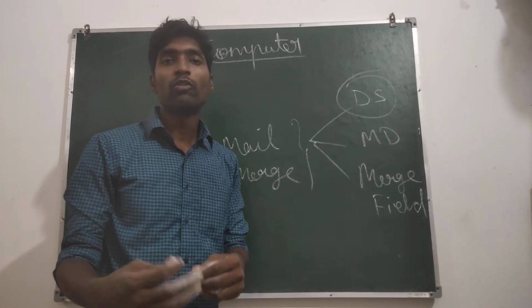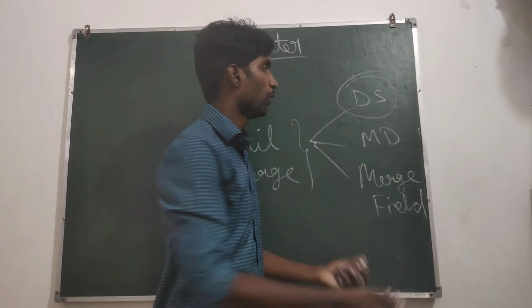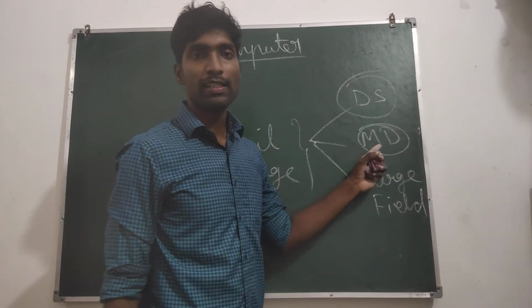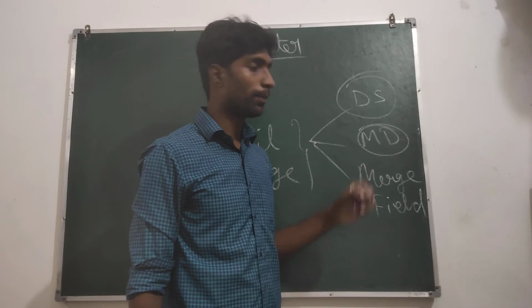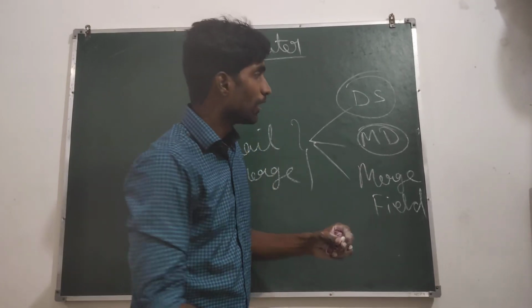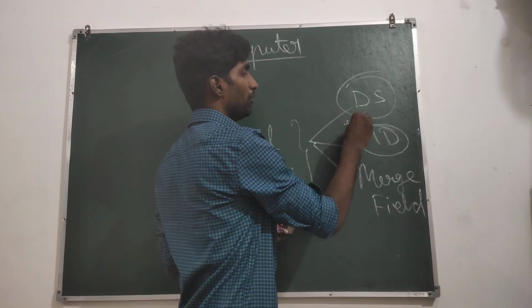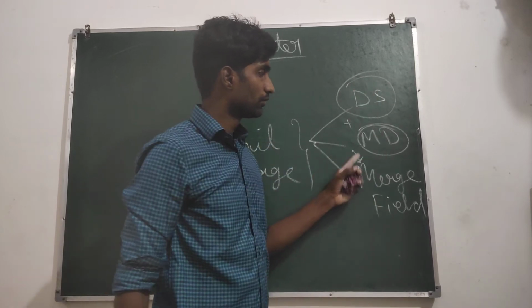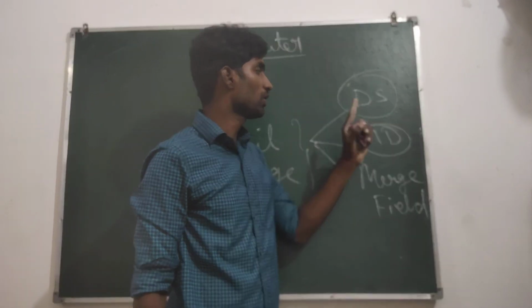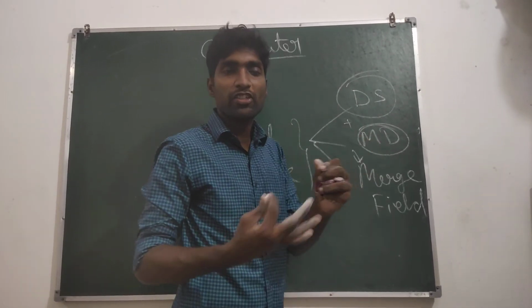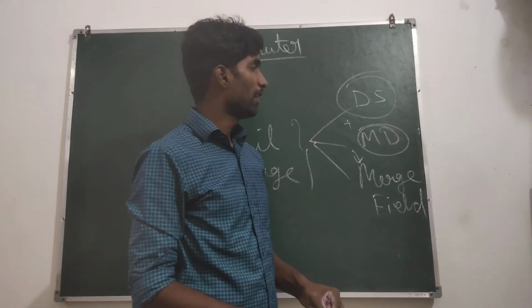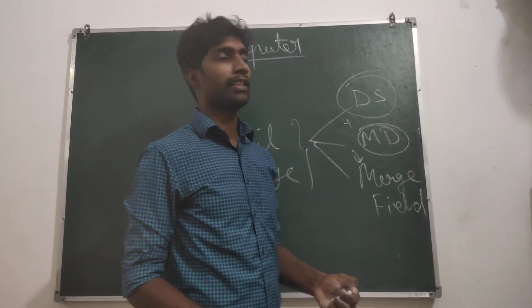Main document is what message you want to send, that is the data. At last, merge field. The combination of the data source and the main document is called merging. Now let's see one sample letter.